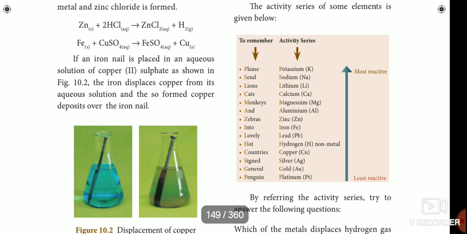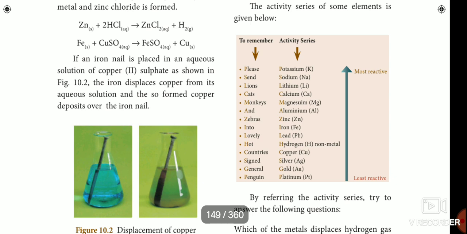Now your homework. All of you write the assignment. The assignment heading is combination reaction. First write the combination reaction and then the types of combination reaction, and explain the types one by one.